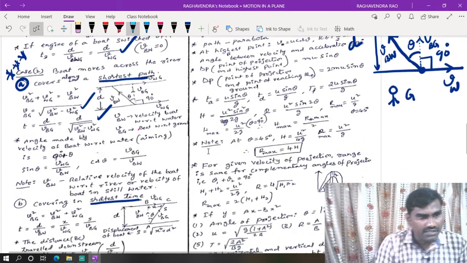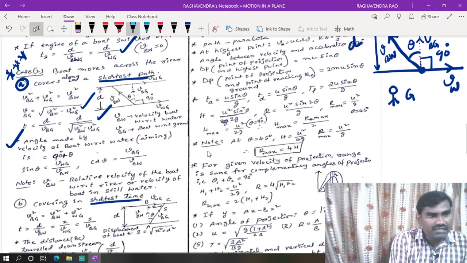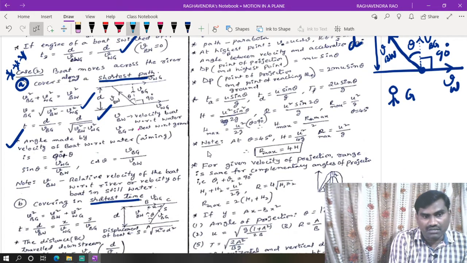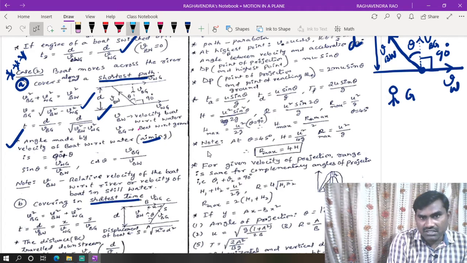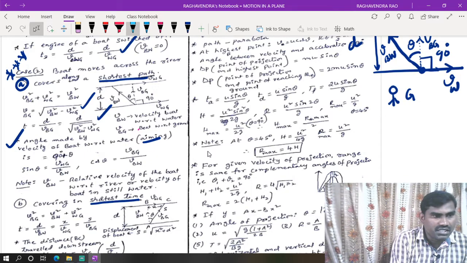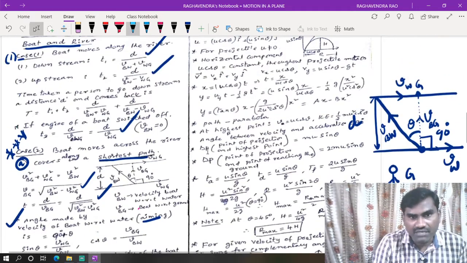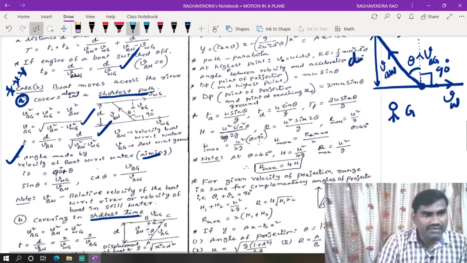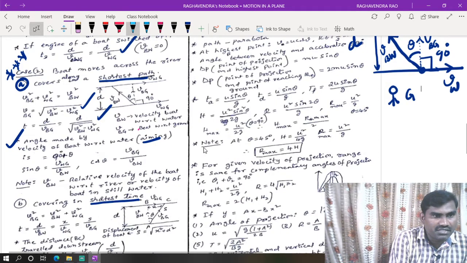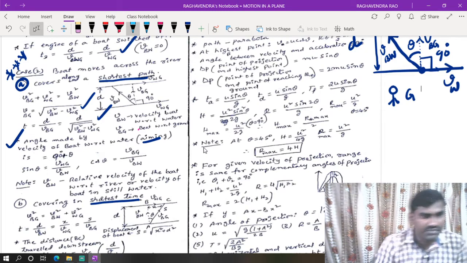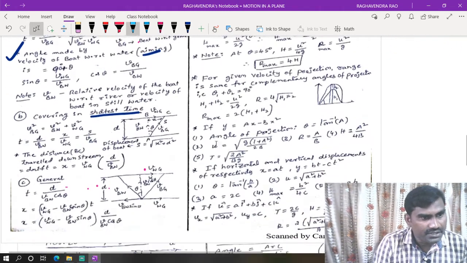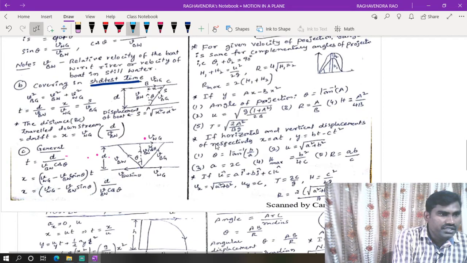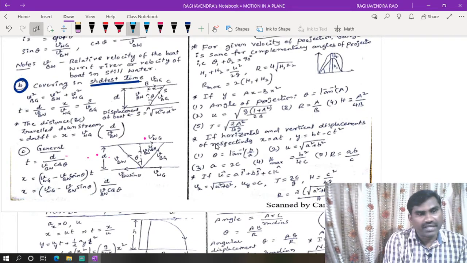Okay, right. This is a very important point. The angle made by the velocity of the boat with respect to water, that means in which direction it has to aim, with respect to water, means in this manner. Now, it is 90 plus theta. Now we can get the theta value from this. Sin theta is equal to opposite by hypotenuse. Cos theta is equal to side by hypotenuse. Like that we can get the value of cos theta and all. Okay, right. Next case, it has to go in the shortest time.